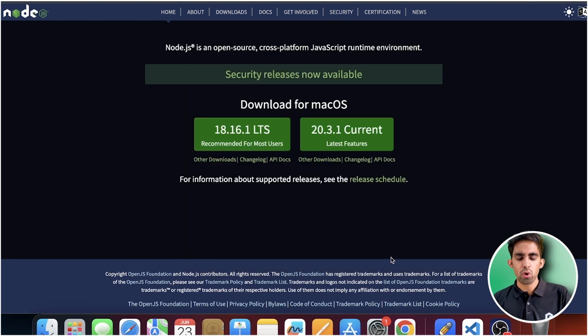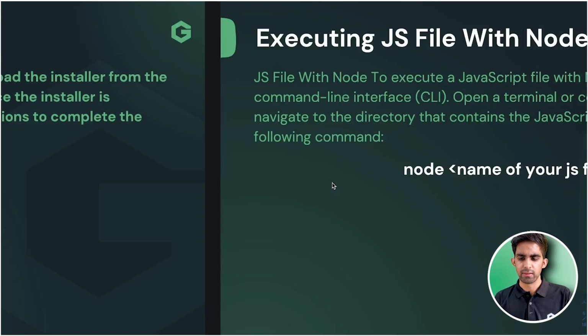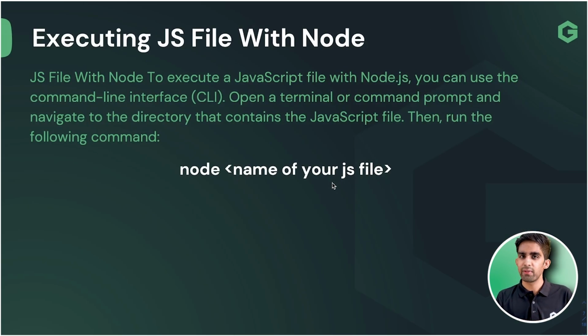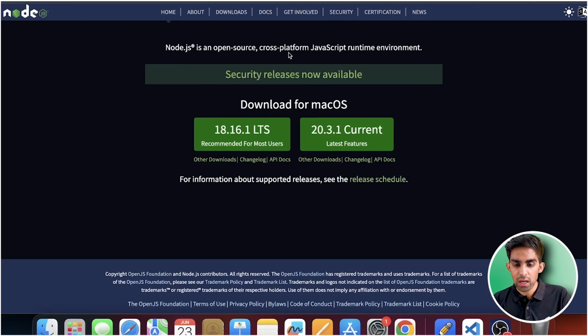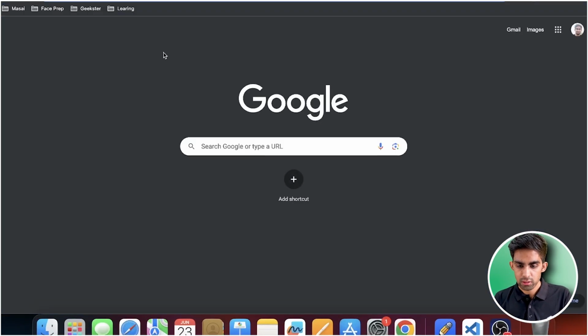So installing is going to be very easy, team. Installing we have seen. Now team, what is the next thing we are going to discuss here? Executing our JavaScript. Obviously, I have shown you how you can run your JavaScript online, on the browser.